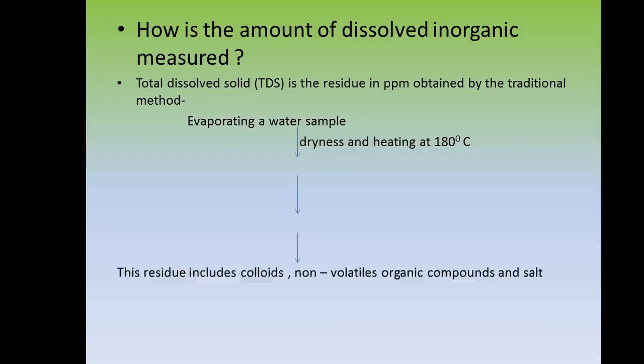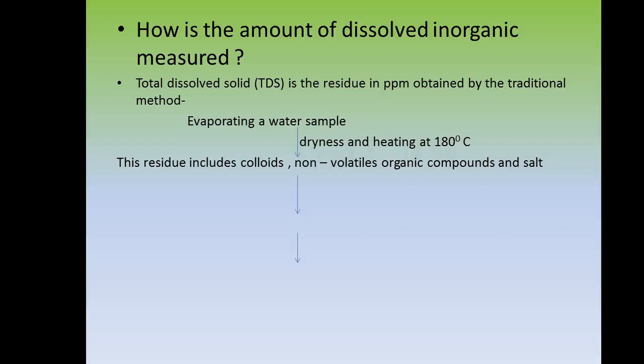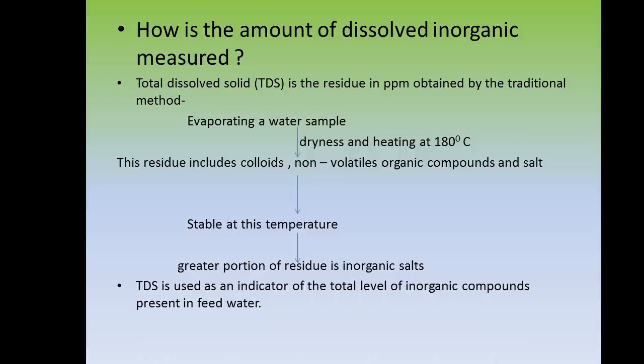After this, the residue includes colloids, non-volatile organic compounds and salts which are stable at this temperature of 180 degrees Celsius. It is a greater portion of residue in inorganic salt. This TDS, total dissolved solids, is used as an indicator for the total level of inorganic compounds present in water.